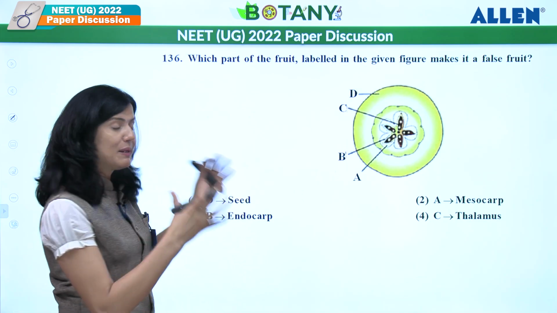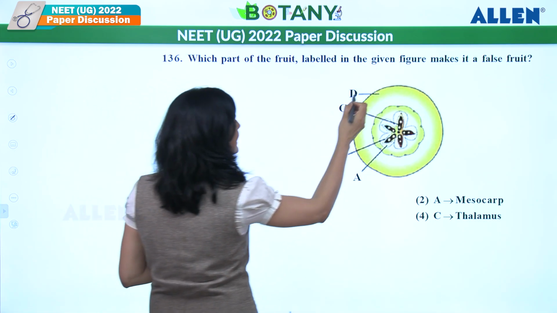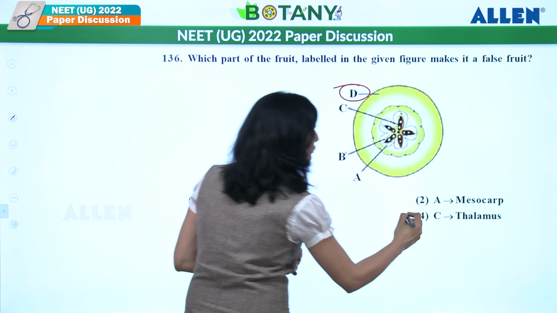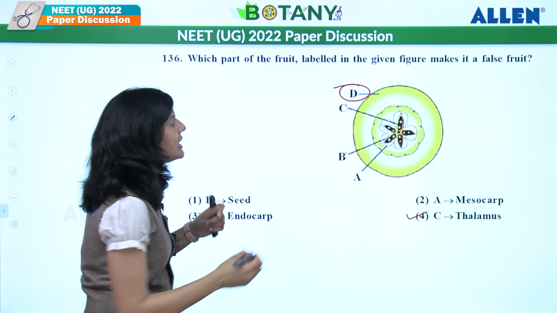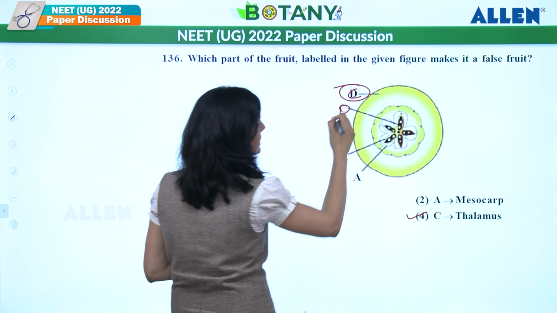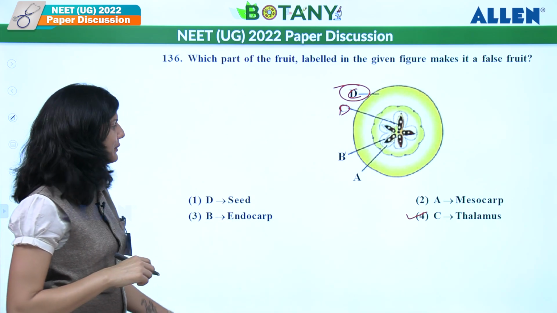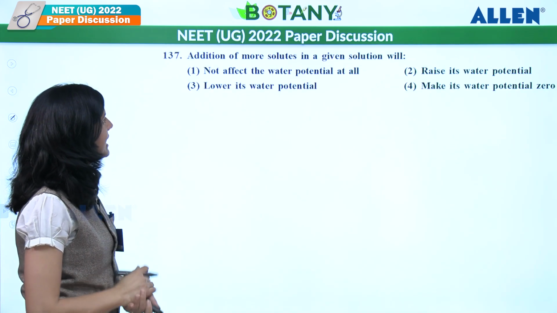So what is representing thalamus here? D is representing thalamus over here. So what should be the answer? The answer should be the fourth one, C, thalamus. It is basically C over here and this is D. It is marking wrong. So C, thalamus, is the right answer over here. Let's see the next one.